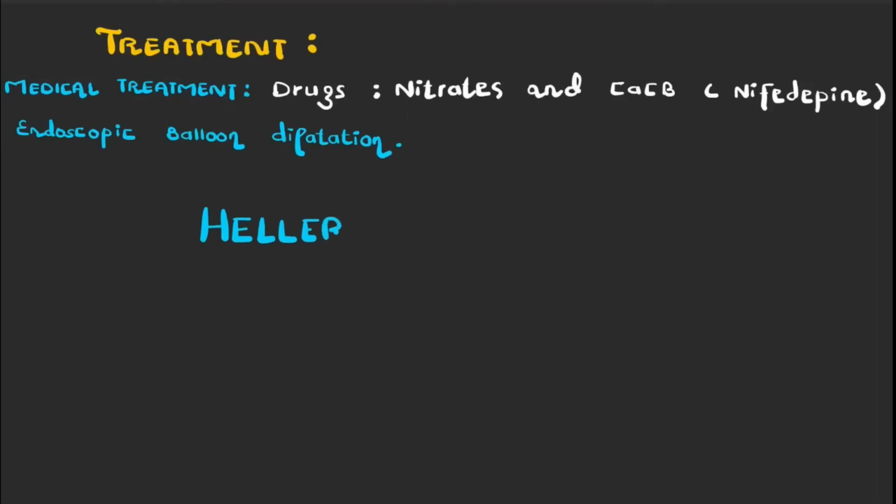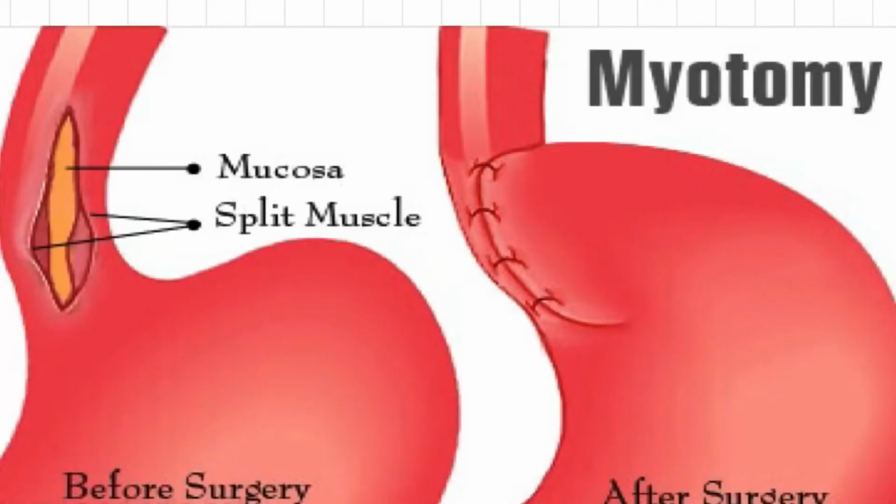Okay, now we'll talk about Heller's myotomy. The best long-term control of symptoms in patients of achalasia can be achieved by this procedure. It is also known as surgical sectioning. In this procedure, the muscle fibers of the lower esophageal sphincter are cut, allowing the food contents to pass into the stomach.